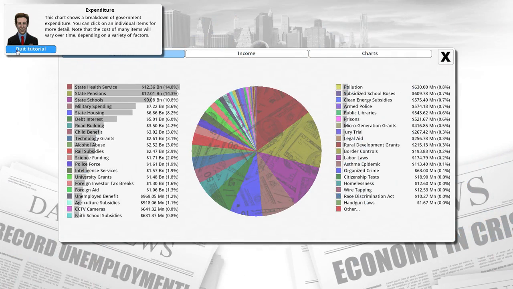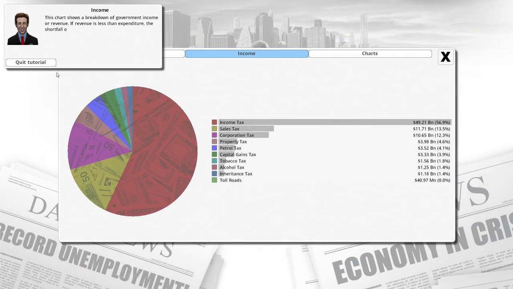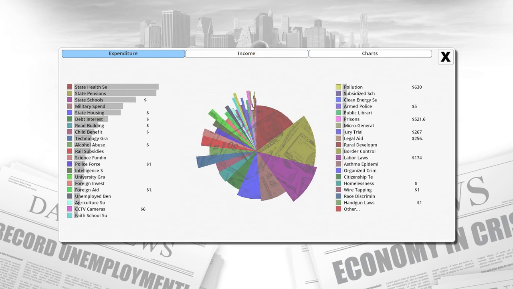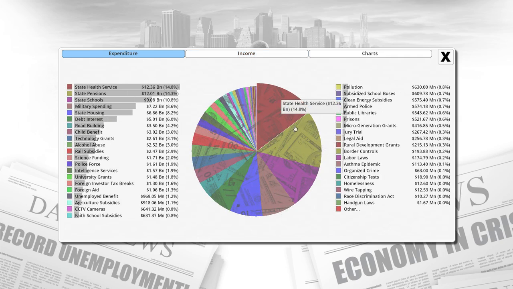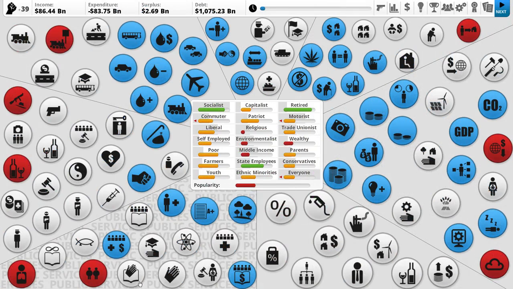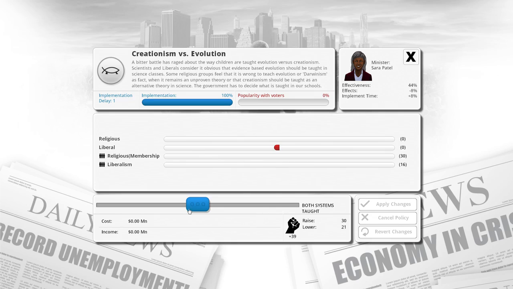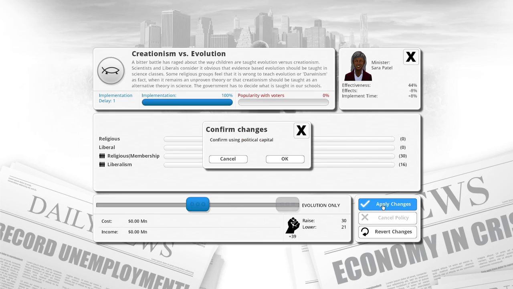So yeah, this is a breakdown of our income and our expenditure. State health service, state pensions, state schools. Now, one of the first things I always do is start forcefully only teaching evolution as quickly as you can. Apply the changes. Okay.